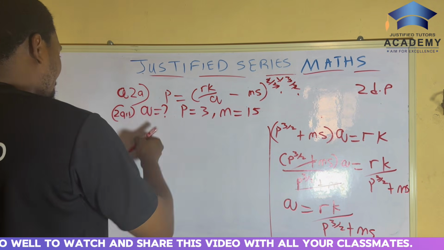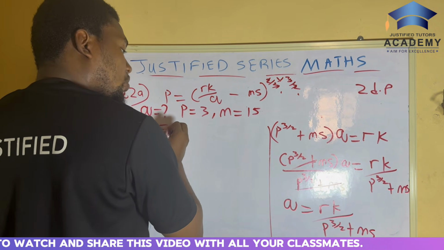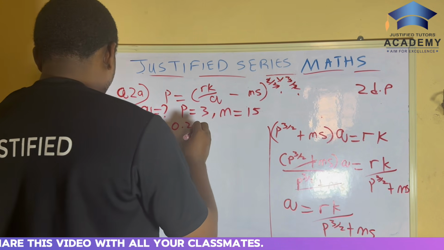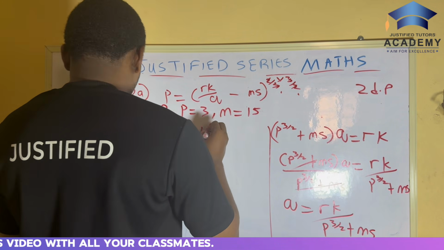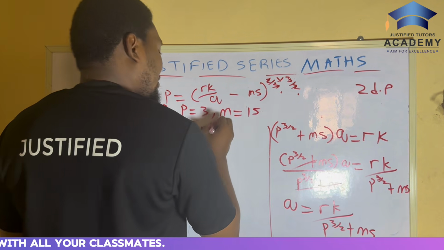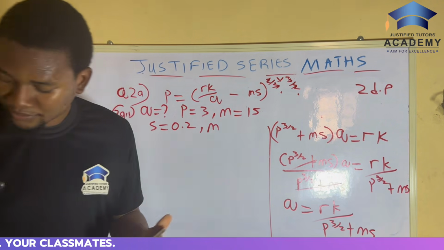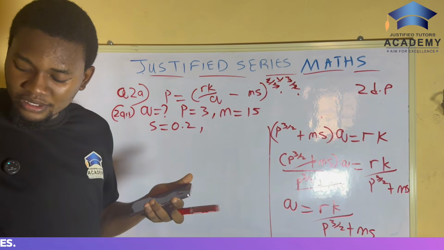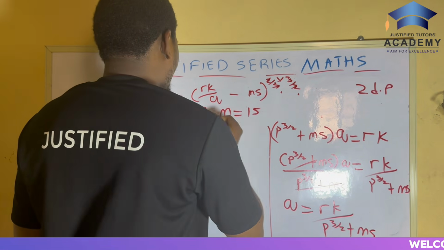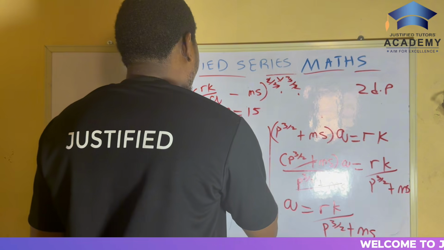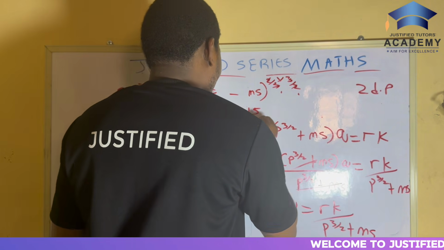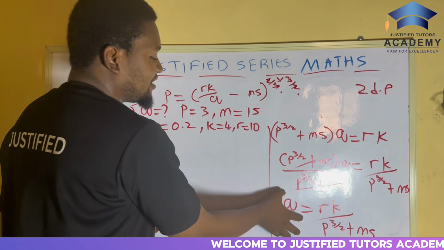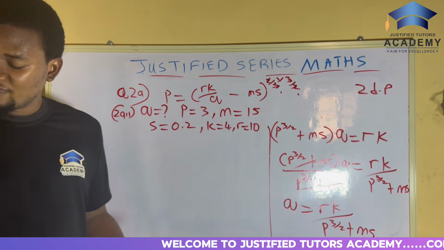S is 0.2, and K is 4, then R is 10. So K is 4, R is 10. They said we should find Q. Now, since we already have this, we can easily find Q. It's very, very simple.